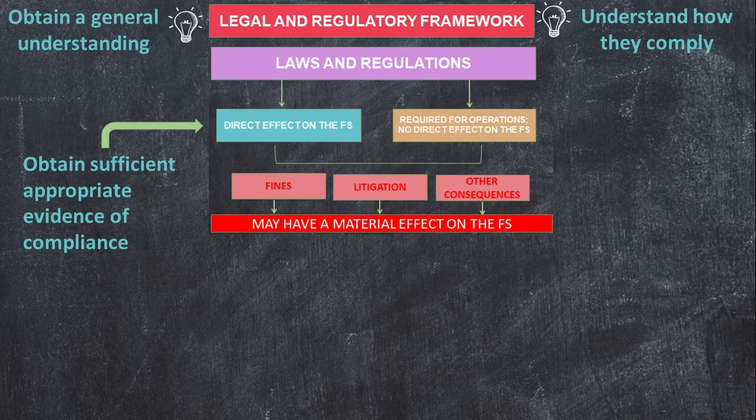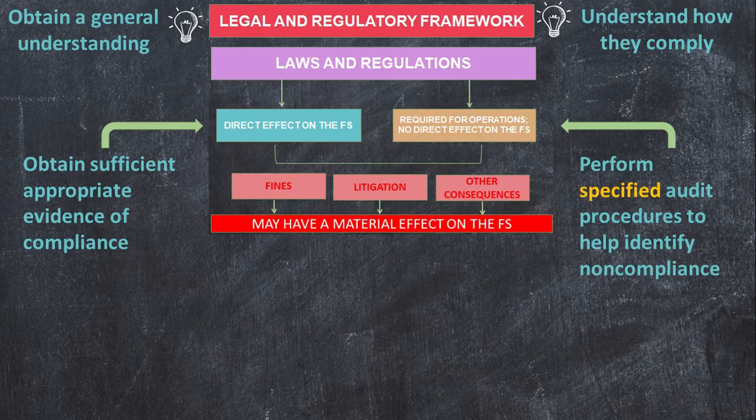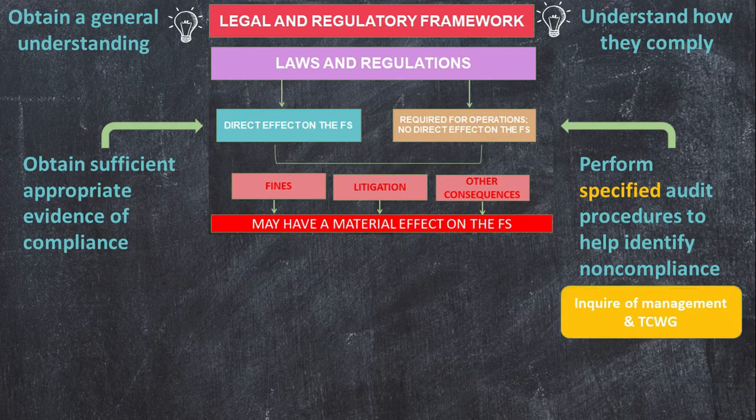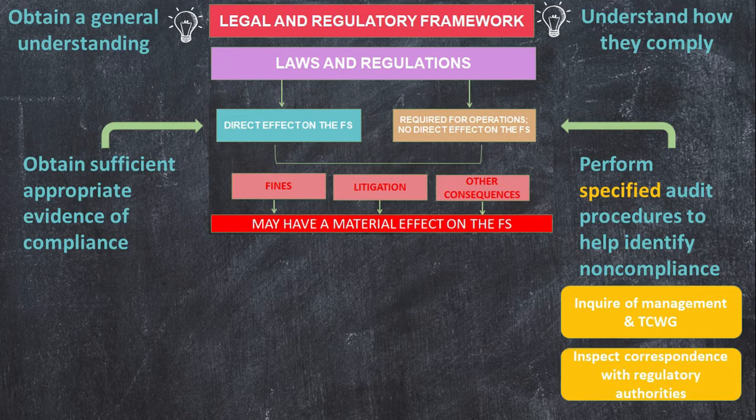For those laws that do not have a direct effect on the FS, the auditor has to perform specified audit procedures regarding its compliance. What specified procedures are these? Well, inquire from management and those charged with governance with regards compliance, and inspect correspondence with licensing and regulatory authorities if there are any. The above-mentioned procedures of the auditor will yield either one of two things.